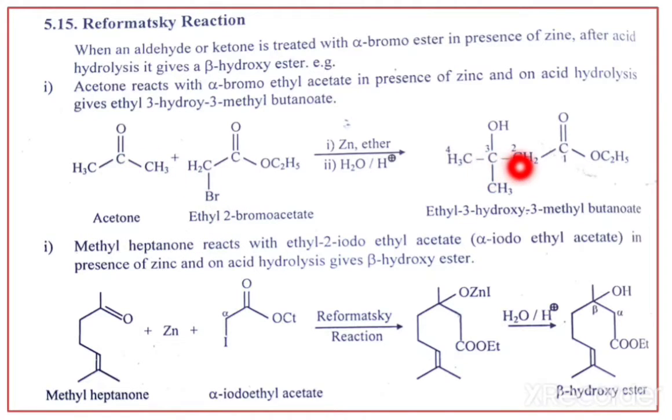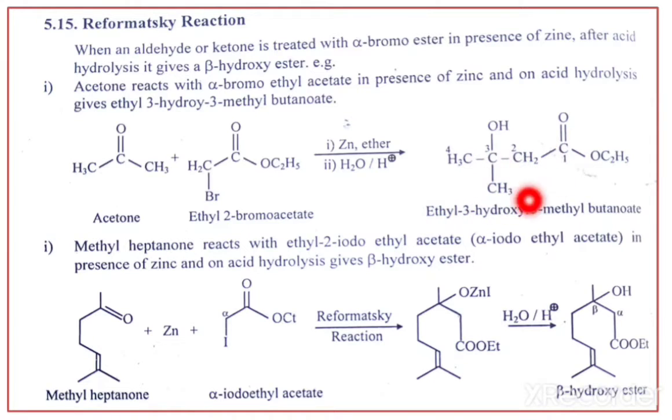That means in an exam, if the question asks acetone and ethyl bromo acetate, zinc, ether, H2O, that means acid hydrolysis, from the zinc and alpha bromo ester, definitely it is an example of the Reformatsky reaction. We get the beta hydroxy compound.